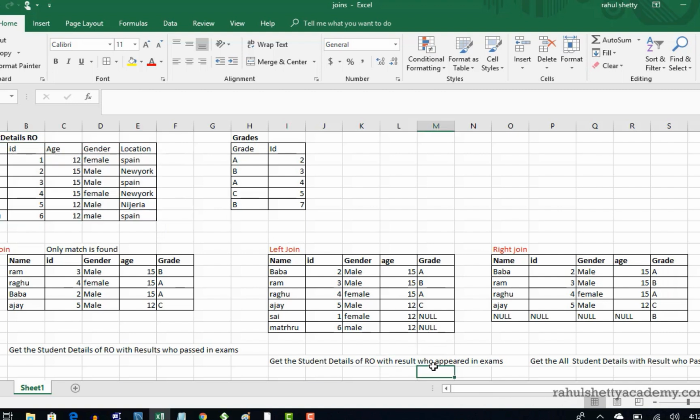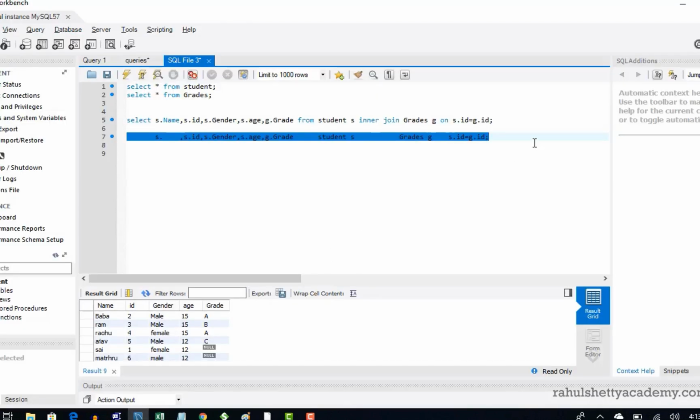Just like this, they just want student details of Rahul organization who appeared in the exam. It's not who passed. Here I'm asking only who passed, but here I want everyone's result. When a result is not present, you will show it as null. Cool. And the same thing applies to right join.